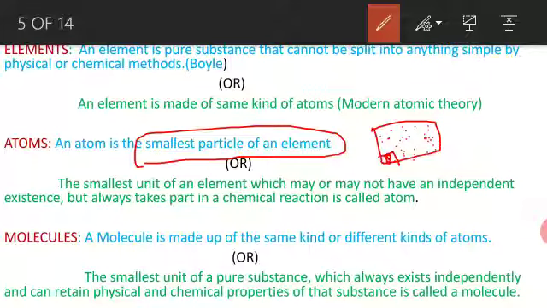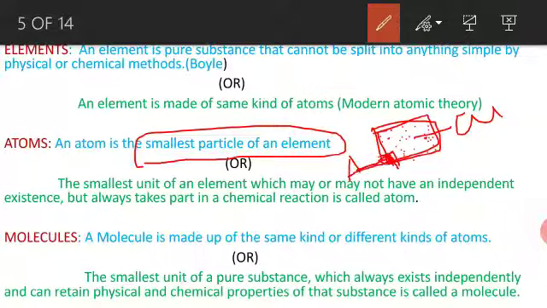This is the atom. We cannot split it further. This is the least particle. This is called what? Atom, the smallest particle of an element. This is the copper element. In that, the last particle is called what?